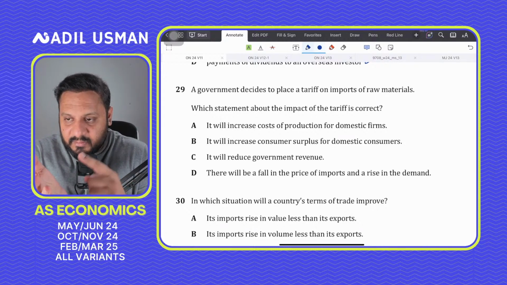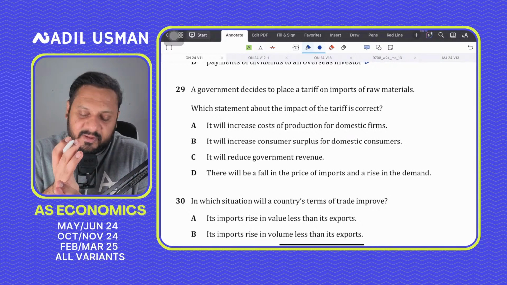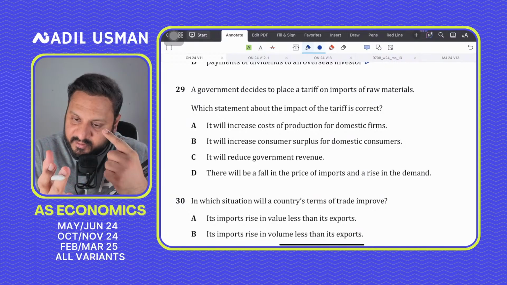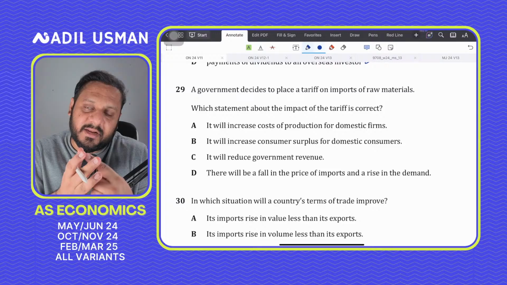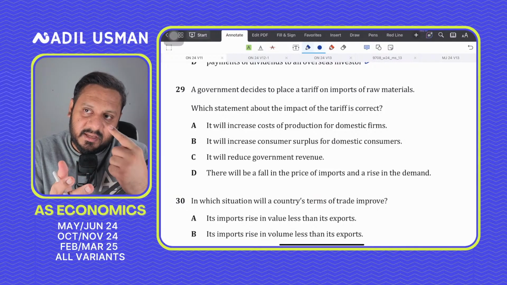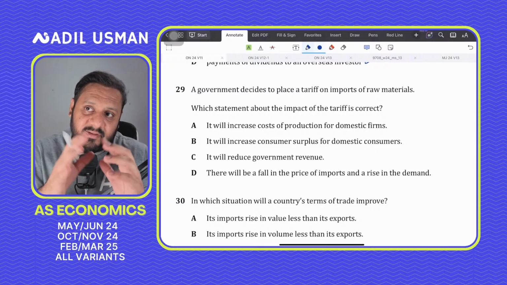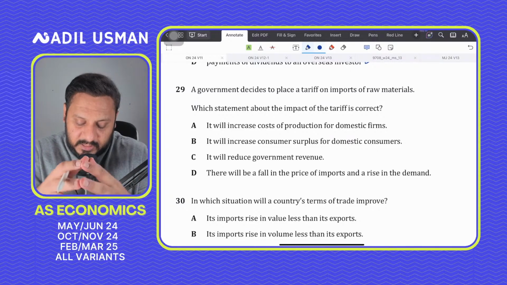One question will be on terms of trade. One question will be on inflation CPI. One question will be on the current account exchange rate. One question will definitely come on identifying the change in consumer surplus. One question will come on positive normative statements, public goods, free goods. So they do test a comprehensive so they do test comprehensively.